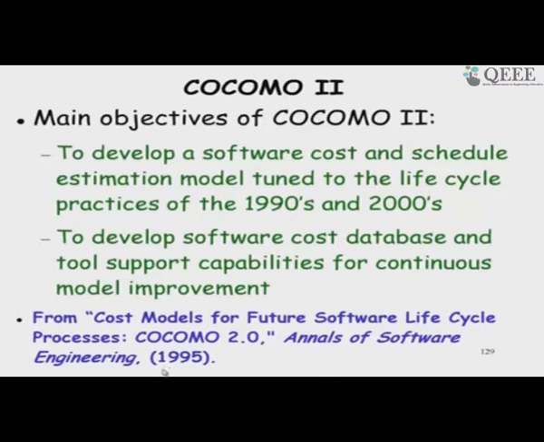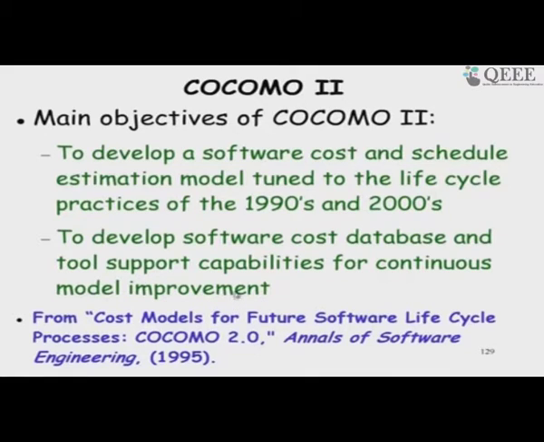If you look at the COCOMO 2 paper written by Boehm, published in Annals of Software Engineering in 95, Cost Models for Future Software Life Cycle Processes, he mentioned there that we need to develop COCOMO 2 to have a model for cost and schedule estimation, to incorporate the effect of the different life cycle practices that are being used, to develop a software cost database and tool support capabilities for continuous model improvement.